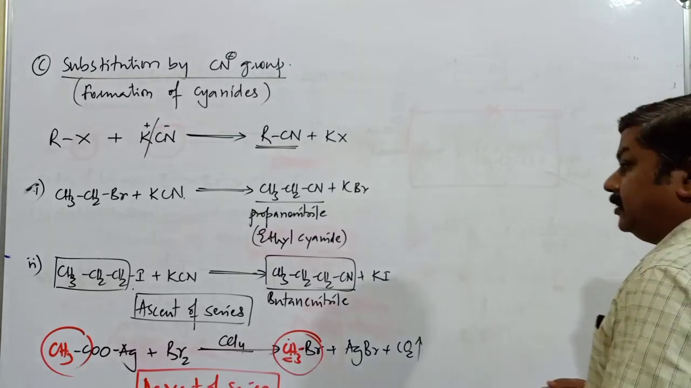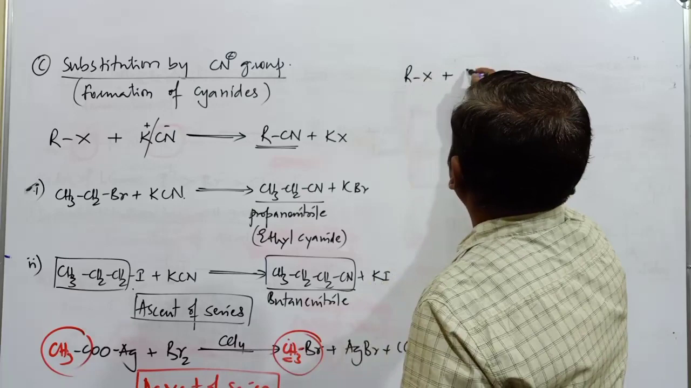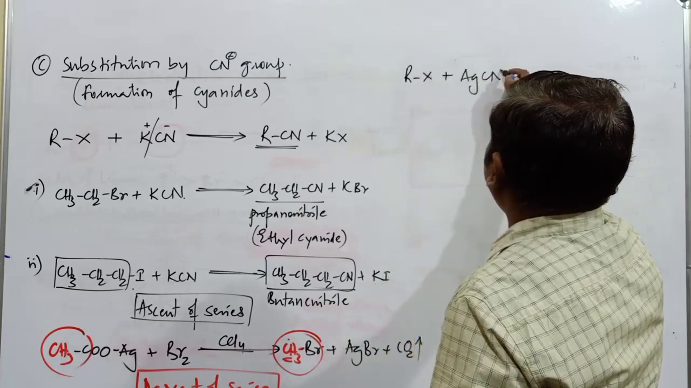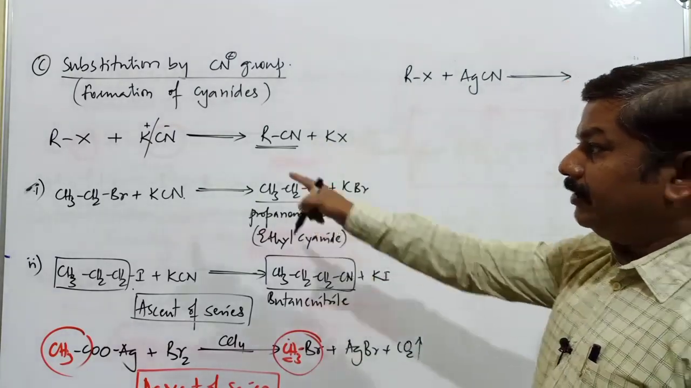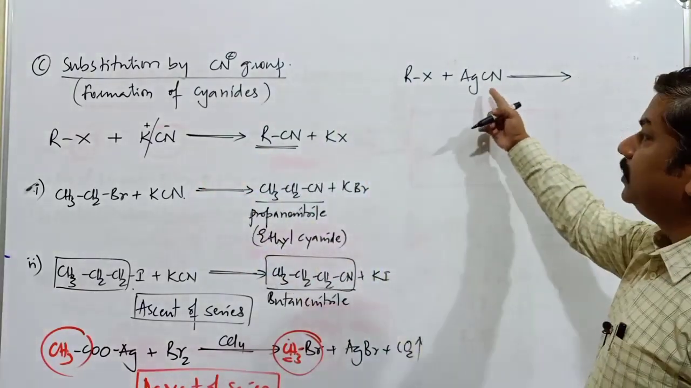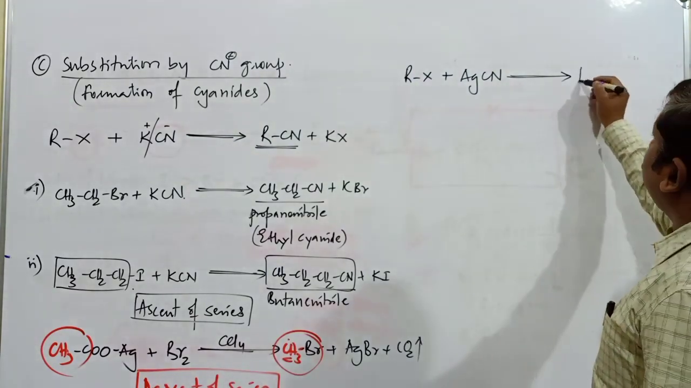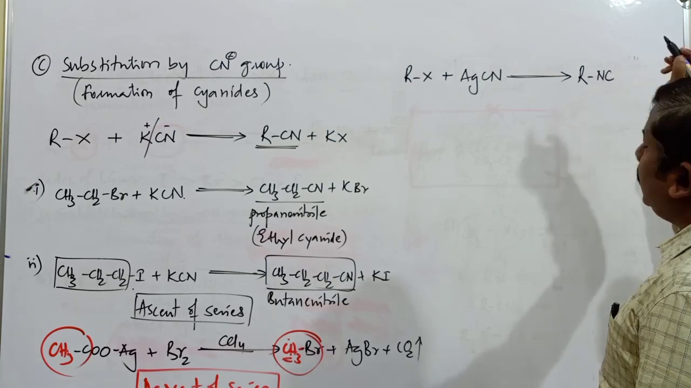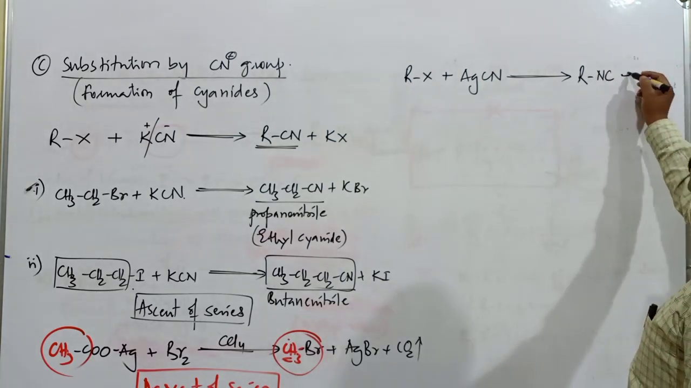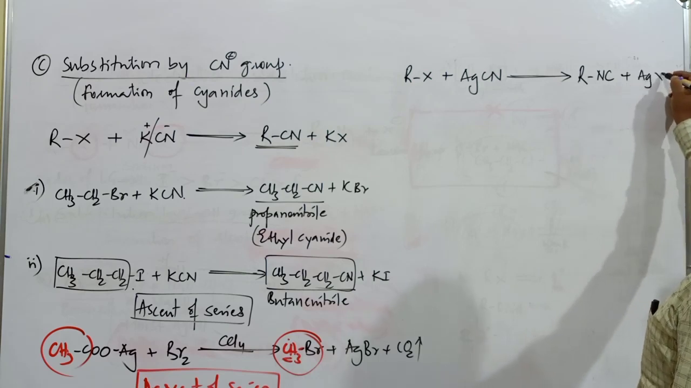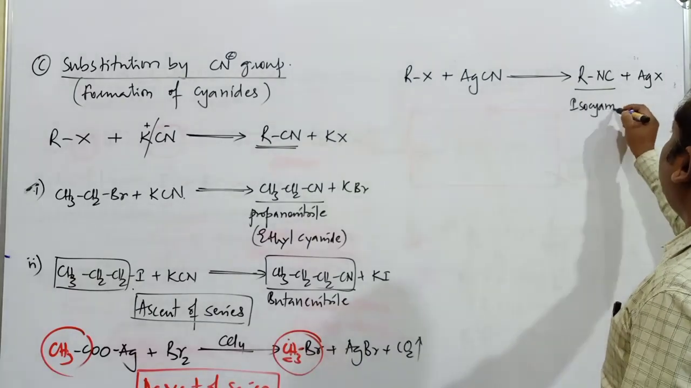Next one, supposing the alkyl halide is treated with AgCN, silver cyanide. What is the product obtained in case of this reaction? There it was potassium cyanide. Now here we are using silver cyanide. Whether the product is going to be RCN only. So here the product obtained is going to be RNC. What is that NC? It is called the isocyanide group, plus it is going to be AgX. Now this is called an isocyanide compound.